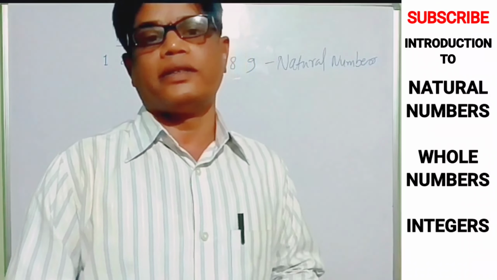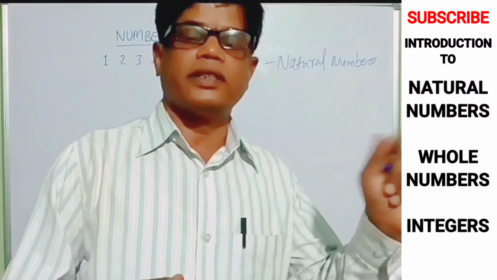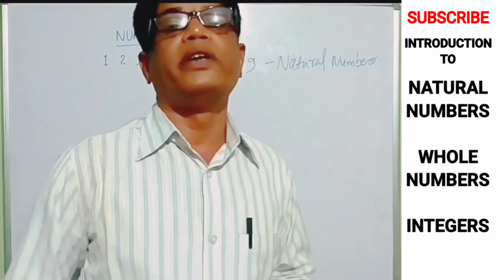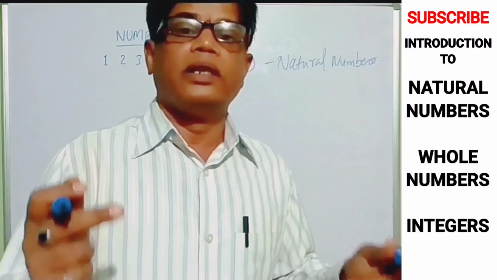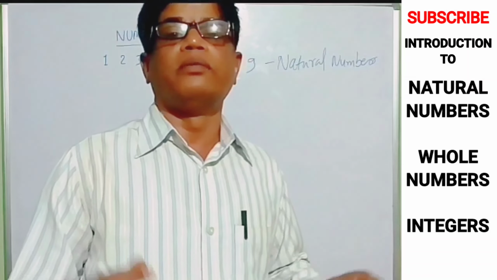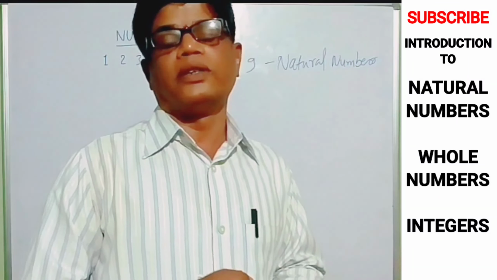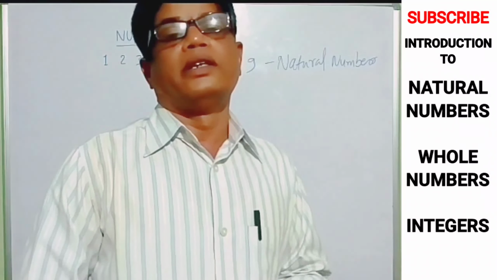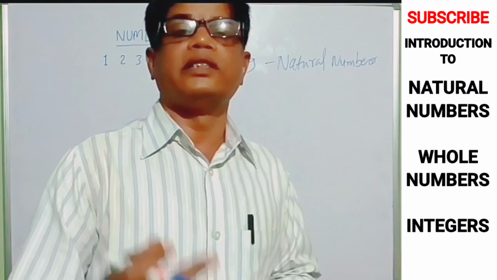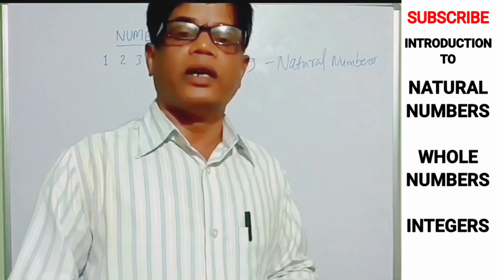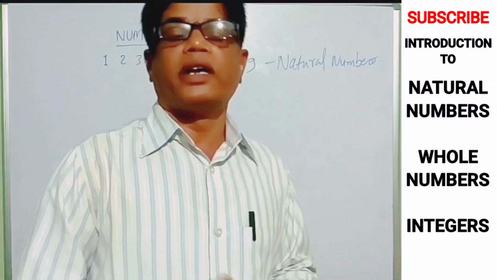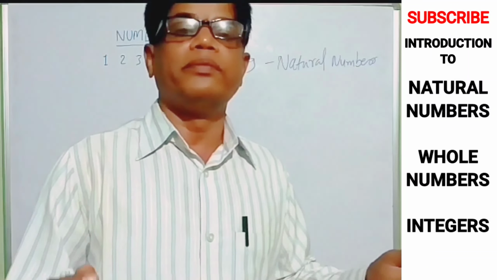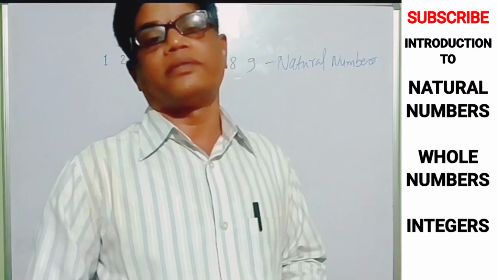We can count the planets. This is Earth, this is Sun, this is Moon, this is Mars, this is Venus. We can count the people surrounding us. We can count the number of students in the class. We can count the number of teachers in the college or schools. We can count the number of people in the country, that is citizens, the population of the country. We can count even the population of the world. We can count the population of the animals in the forest. We can count, but some items we cannot count.